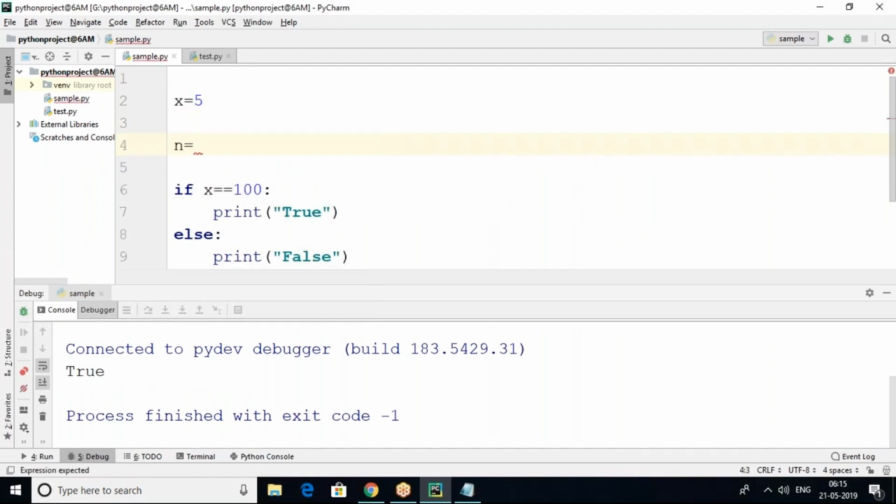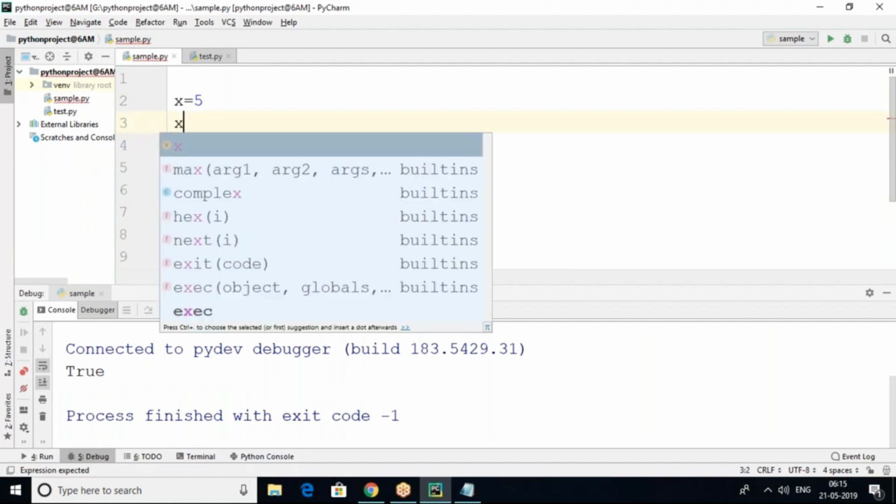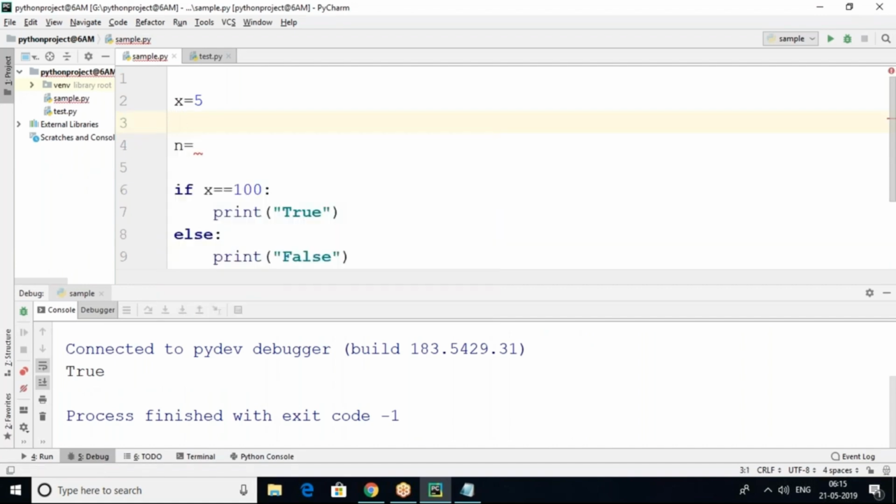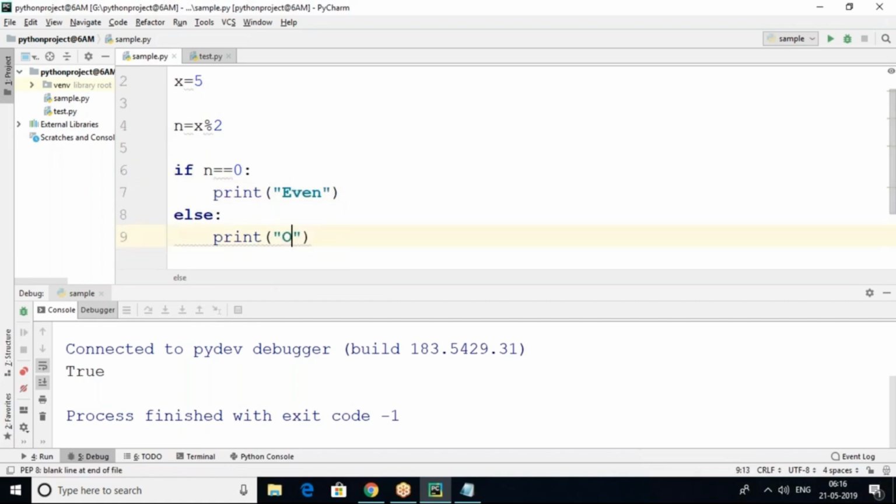So we can say n equals x modulo 2, doing the calculation in another variable. Then I have to compare: if n equal to 0, then even number, otherwise odd number.